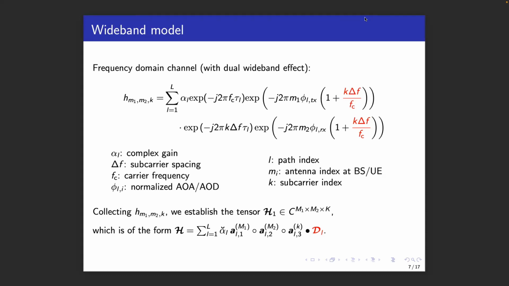We can now collect the channel entries into a tensor, and we see that we can no longer write this tensor as the outer product of steering vectors, but there is now a new matrix or a new tensor DL, which creates a coupling between the dimensions. We can ignore this coupling, but we will see that this may lead to channel parameter estimation errors. Note that in the narrowband regime, the tensor DL just comprises all ones.